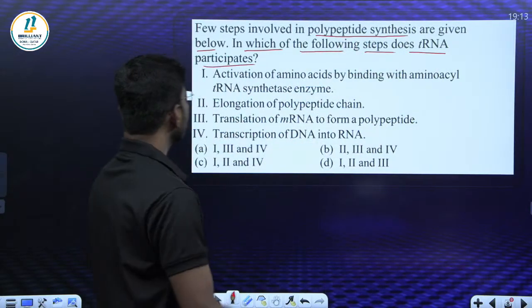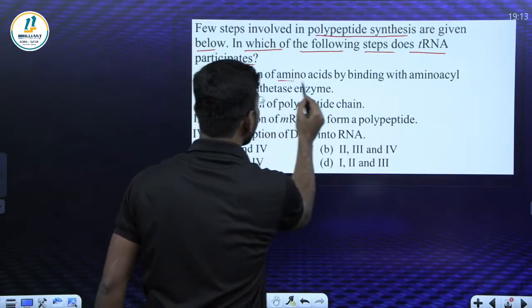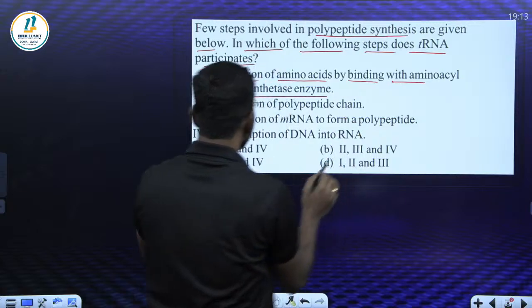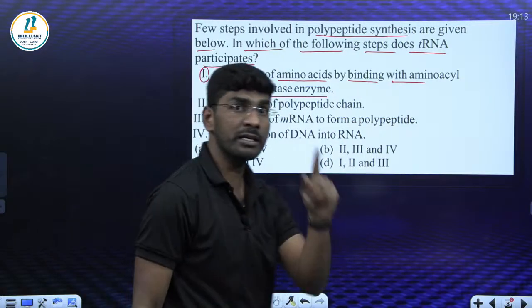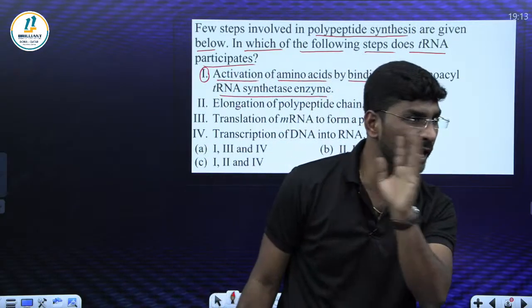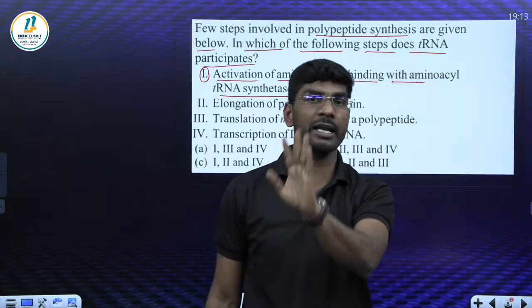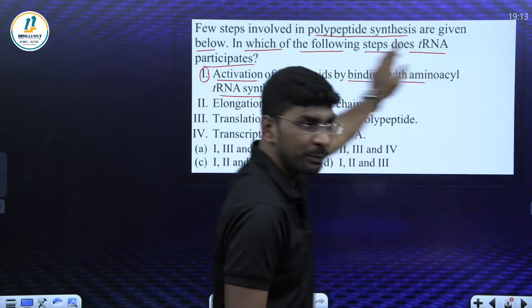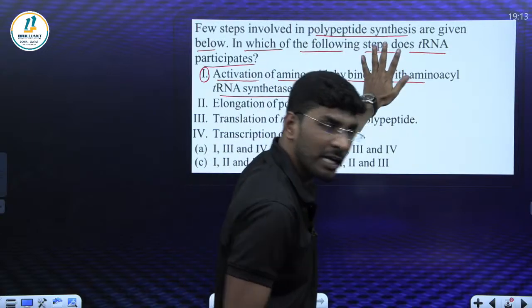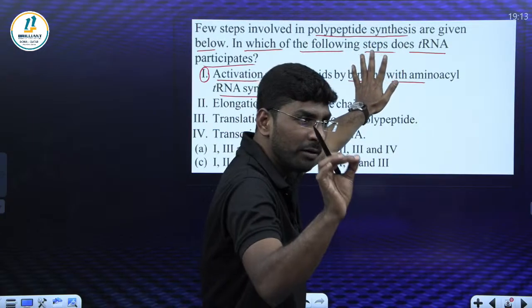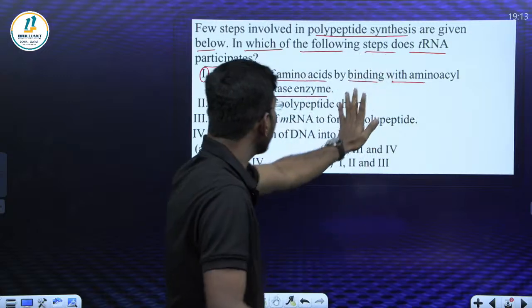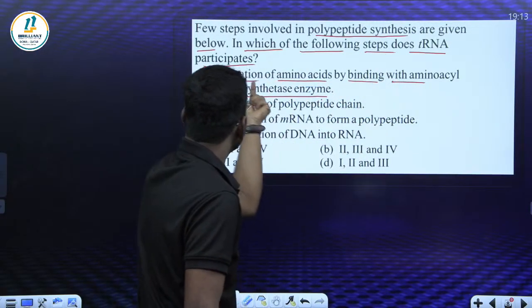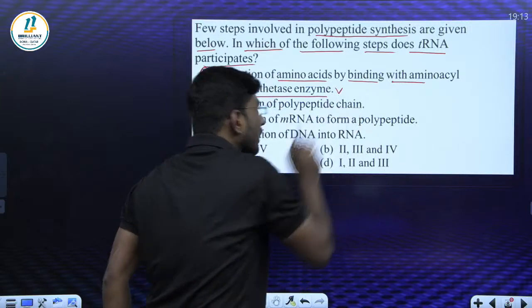Let's see the options. Activation of amino acid by binding with aminoacyl tRNA synthetase. Can you please tell me, in step number 1, is tRNA required or not? Say the answer, yes or no. Is tRNA required or not for the first process? Come on. Anyone of you? For the first process, yes sir. tRNA is required. Yes, very good. It's correct. Aminoacylation, the binding of the amino acid, is what they call activation of tRNA. It is correct. tRNA is required.